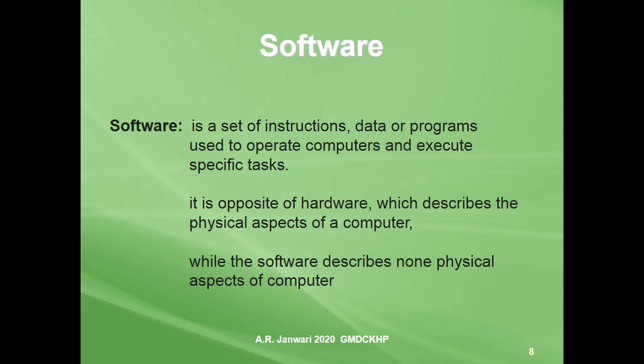It is the opposite of hardware, which describes the physical aspects of the computer, while software describes the non-physical aspects of the computer. Students, you know the computer is a combination of these two things, software and hardware.